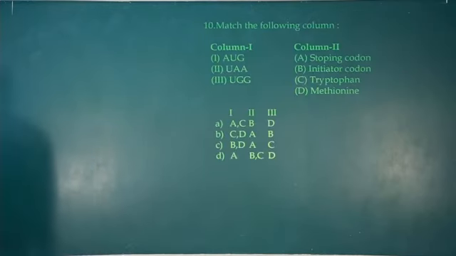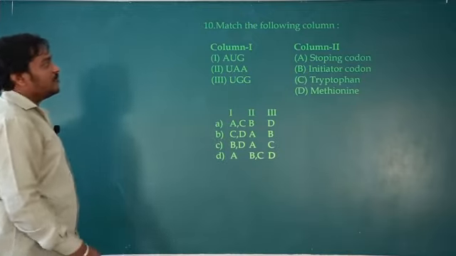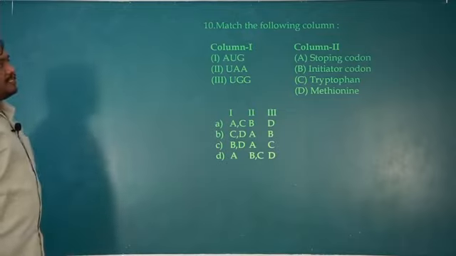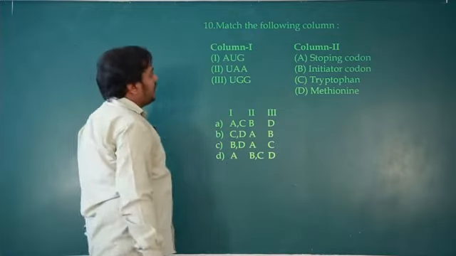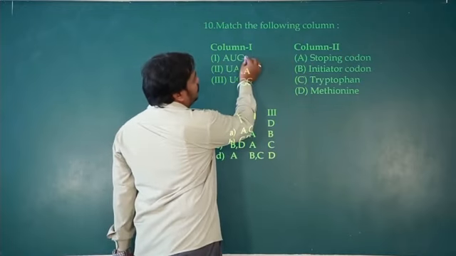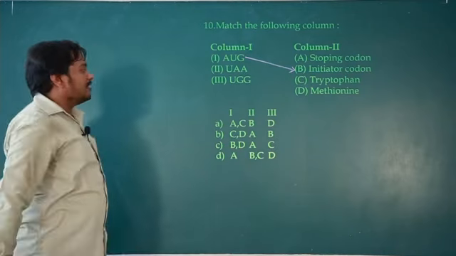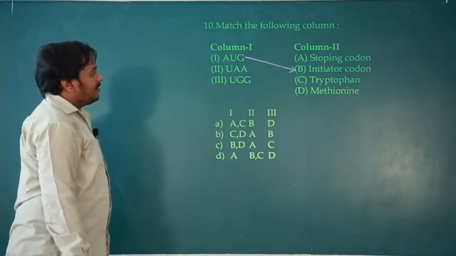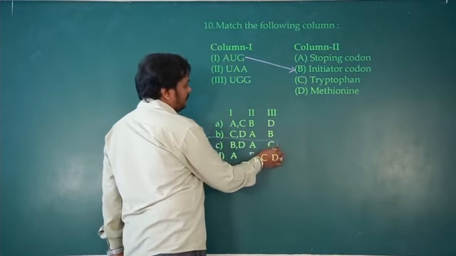Move on to question number 10. ಏನಿದೆ question number 10? Match the following. Simple one. AUG. Column 2 ಏನಿದೆ? Stopping codon, initiator codon, tryptophan, methionine. Okay, so AUG, it's an initiator codon. A is with B. First ಗೆ ಆಪ್ಷನ್ B ಯಾವುದಿದೆ ನೋಡಿ ಡೈರೆಕ್ಟ್ ಆಗಿ ಸಿಕ್ಬಿಡುತ್ತೆ.